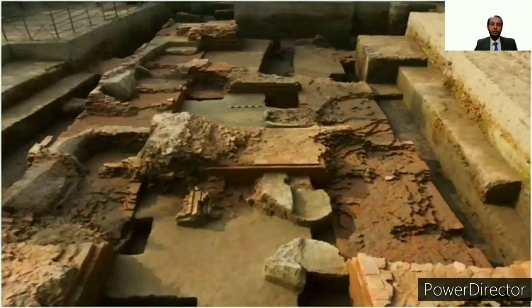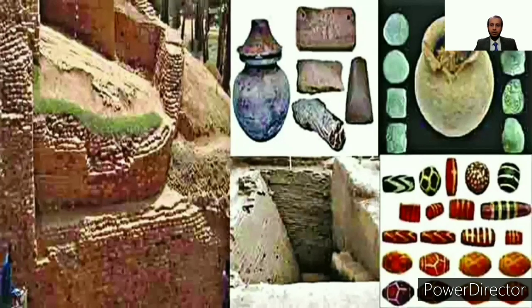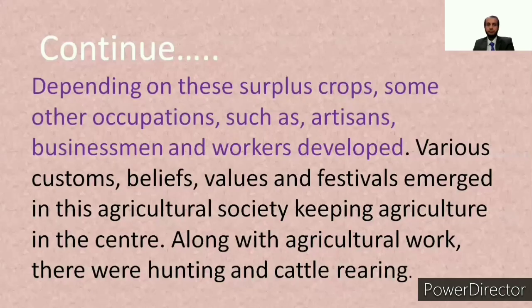This is the picture of Wari Boteshwar, and these are found in Wari Boteshwar. Depending on this surplus crops, some other occupations such as artisans, businessmen, and workers developed. Various customs, beliefs, values, and festivals emerged in this agricultural society, keeping agriculture in the center. Along with agricultural work, there were hunting and cattle rearing.